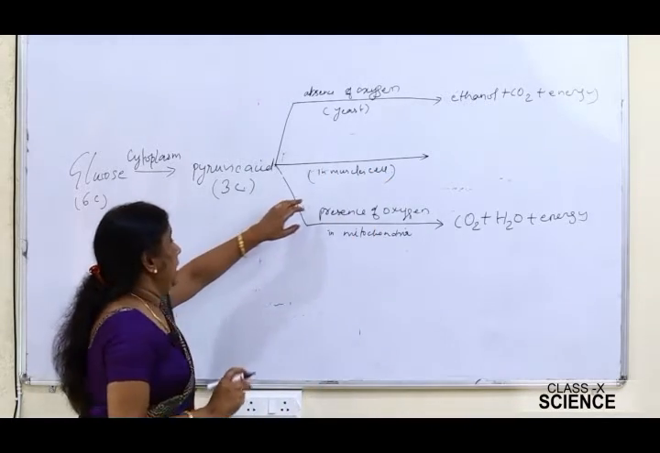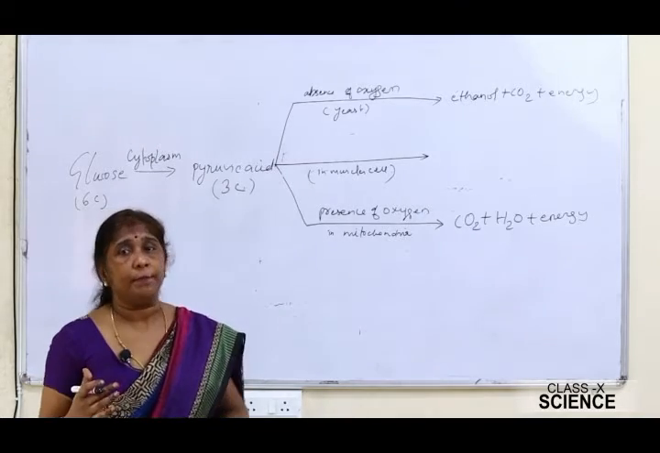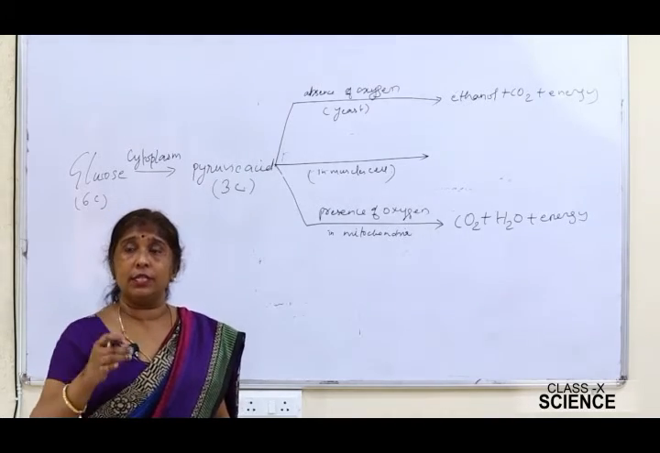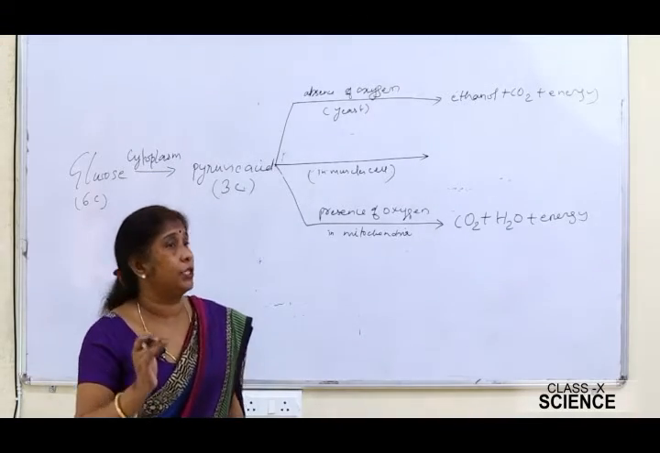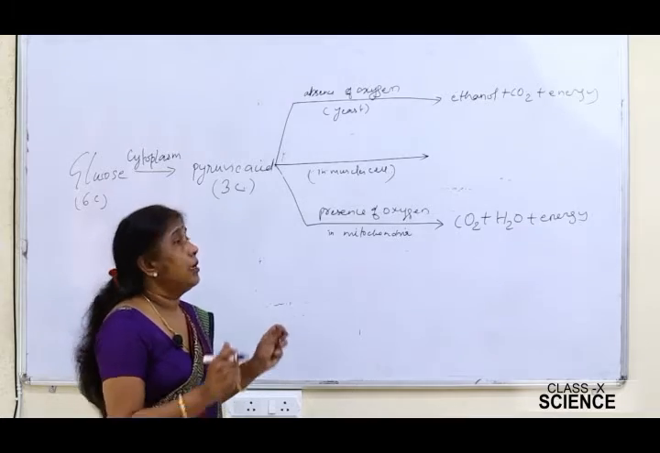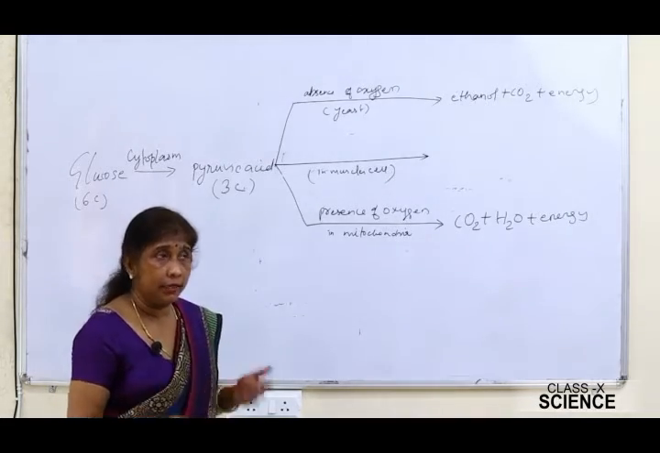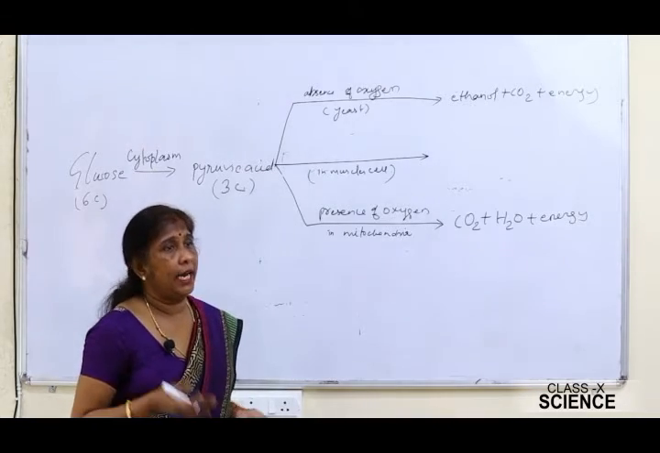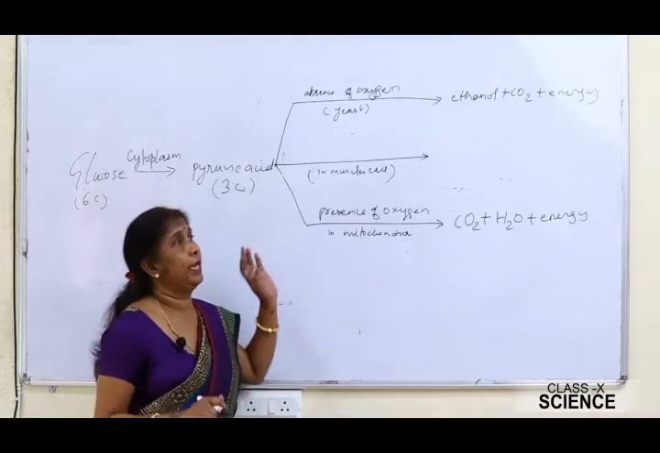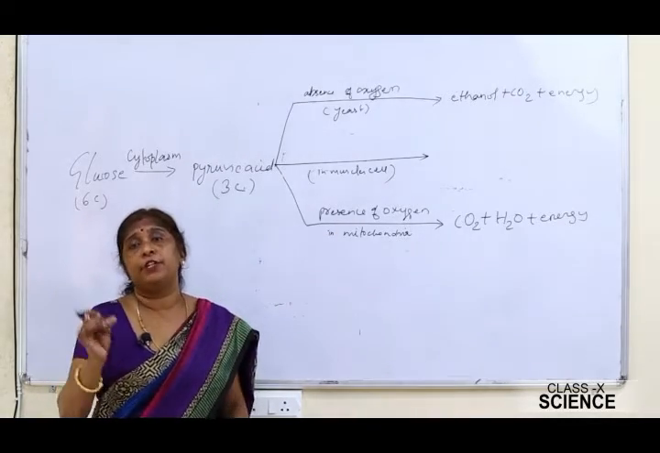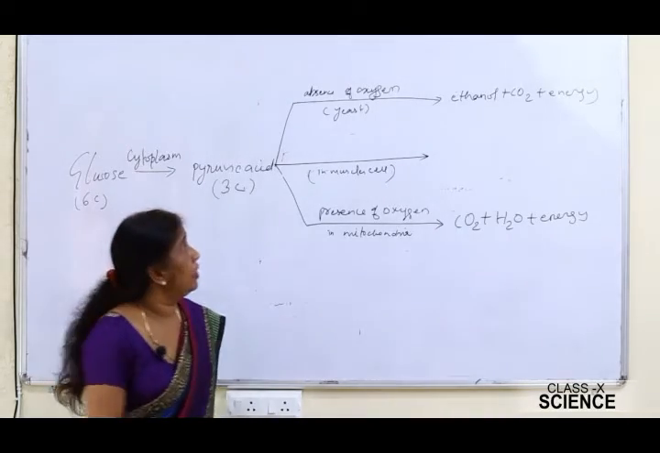See what happens. Sometimes after vigorous exercise, the oxygen demand of that person increases, but the available oxygen in the body is not sufficient to meet the oxygen demand, because he has done heavy exercise or vigorous work, and his oxygen demand is increasing. So at that time, anyhow the athlete has to respire, right? So he is respiring in the presence of insufficient supply of oxygen.